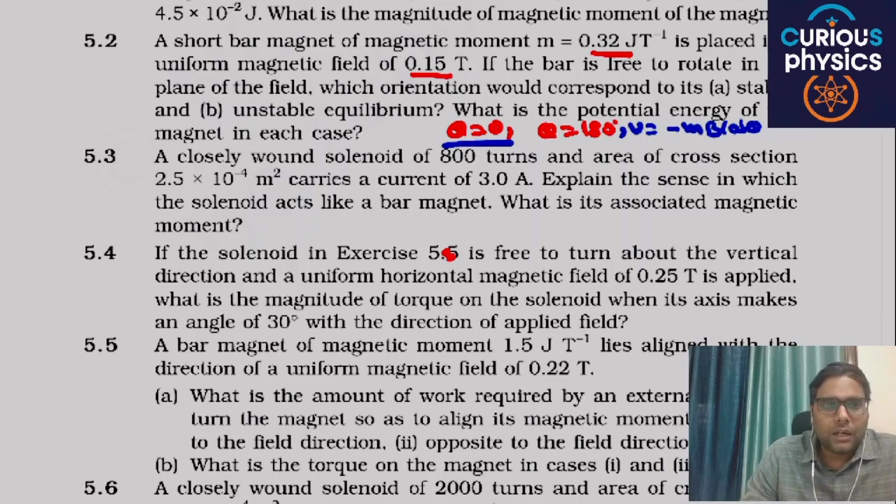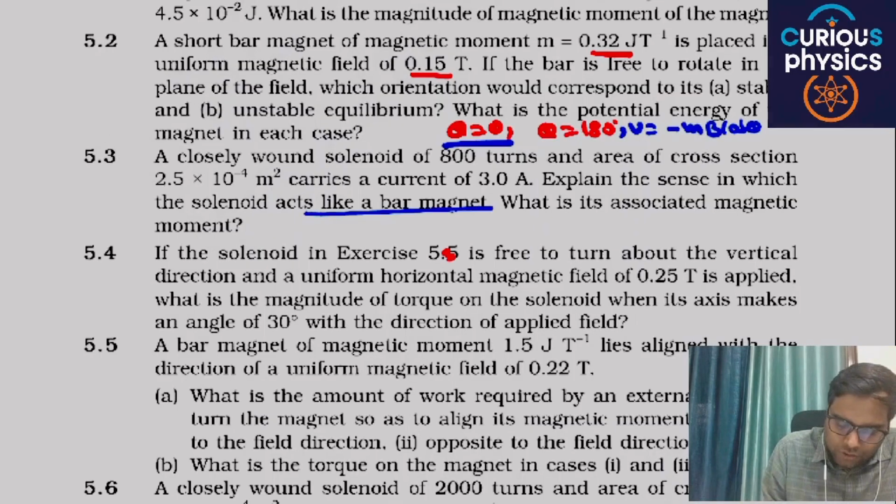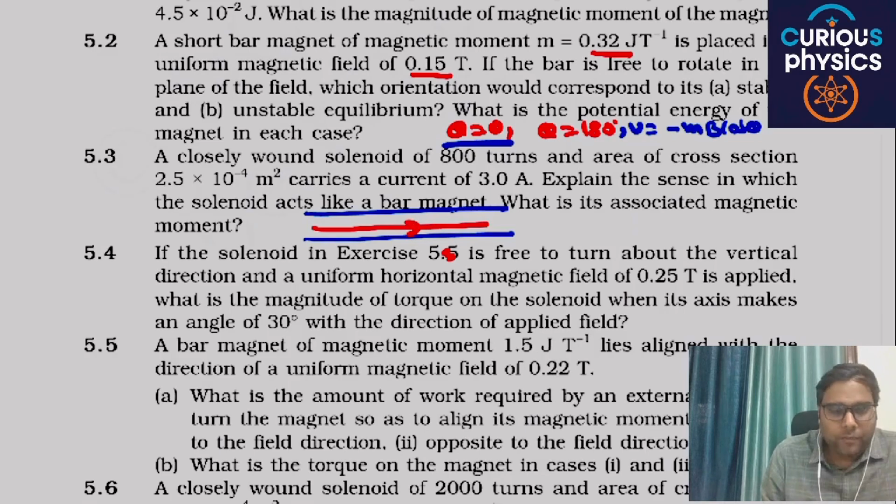Okay, you can explain the sense in which the solenoid acts. If this is a solenoid, in case of an infinite solenoid the magnetic field will be in this direction. When this magnetic field comes out of the solenoid and forms a complete loop, it comes back in this direction.